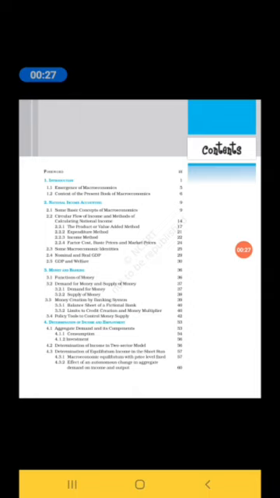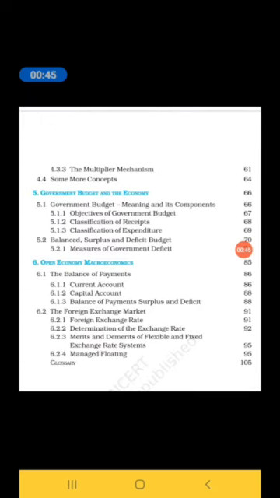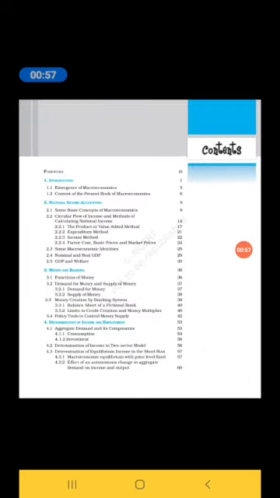The titles of those chapters: first chapter, Introduction; second chapter, National Income Accounting; third chapter, Money and Banking; fourth chapter, Determination of Income and Employment; fifth chapter, Government Budget and the Economy; sixth chapter, Open Economy and Macroeconomics. So these are the titles of the chapters kept in macroeconomics. Let us go one by one.